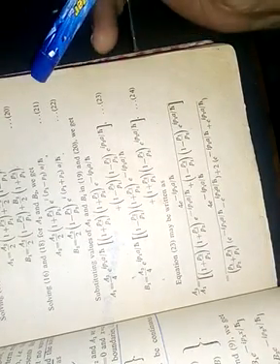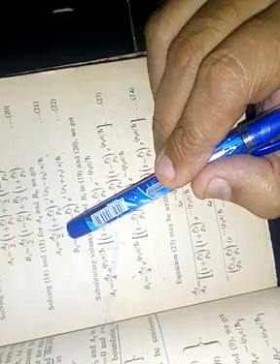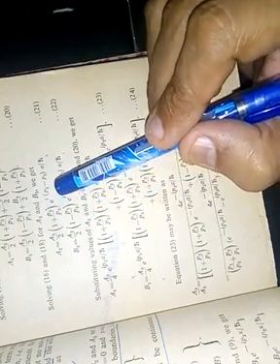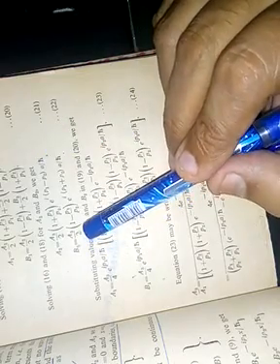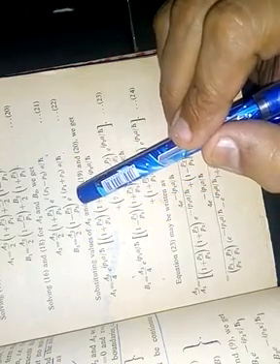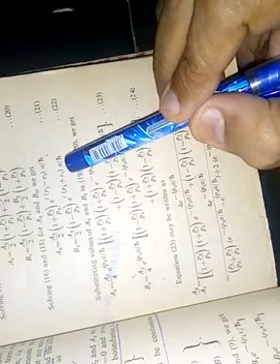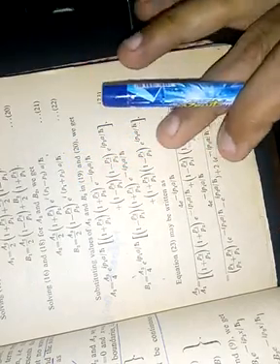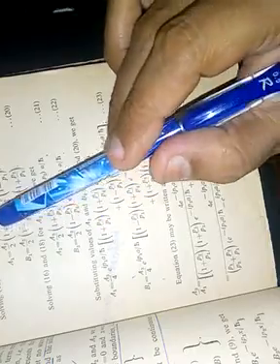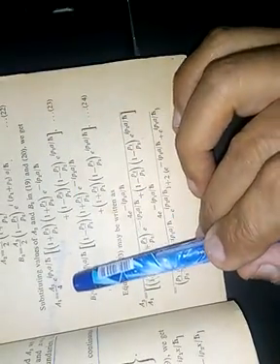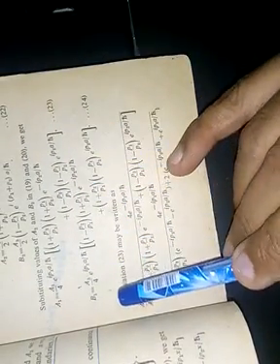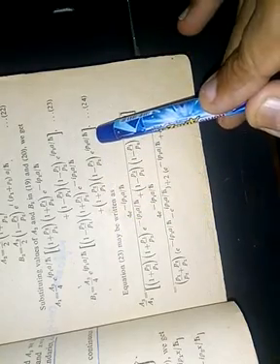Now solving these two equations, we get a2 is equal to a3 upon 2 (1 plus p1 upon p2) into e raised to power iota (p1 minus p2) a upon h cross, and b2 is equal to a3 upon 2 into (1 minus p1 upon p2) into e raised to power iota (p1 plus p2) a upon h cross. Now substituting these values of a2 and b2 in these two equations, we get a1 equal to this. This will be the value of a1, and this will be the value of b1.